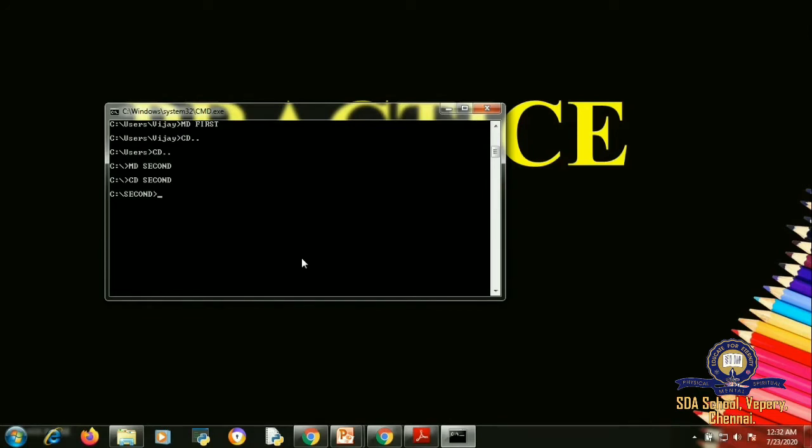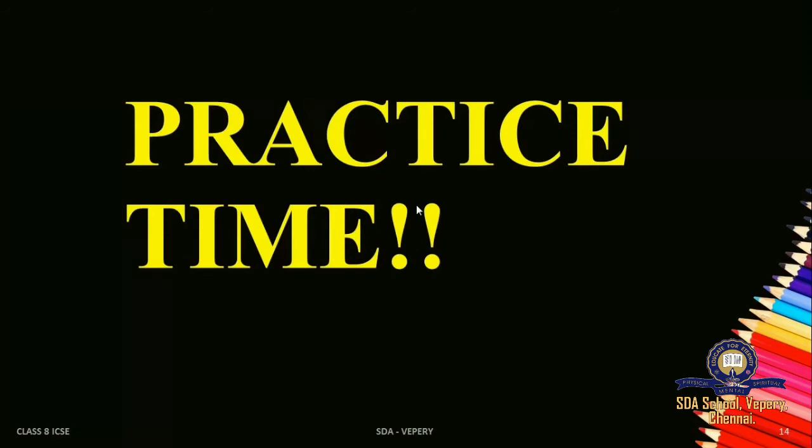So these are all what we call commands. These commands are given to the computer to perform some operation through character user interface. This window we call the command prompt. Understood, children? Now, what you have to do to exit that particular window? These are all commands. I have finished my task. Now I want to get out of this window. I told you exit. If you give exit, it will come out of your command prompt. Understood, children? This is all about character user interface.